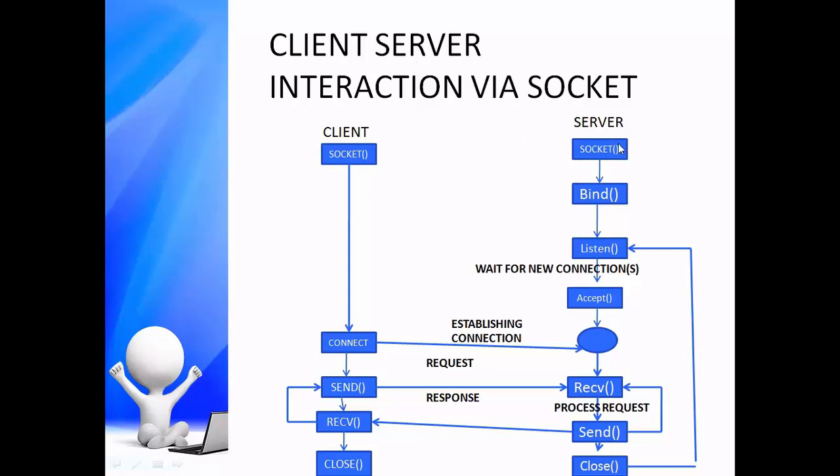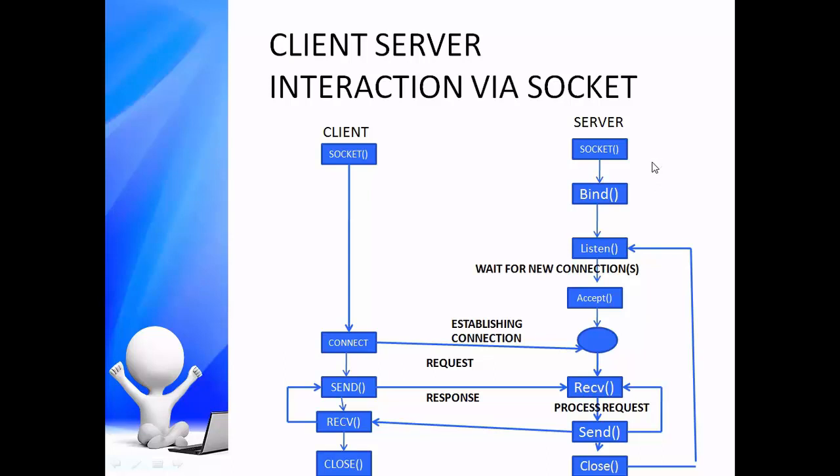So, let's see here. After creating a socket object, first let's see the server part. When we create a socket object, the server process binds that socket to a particular IP address and port. This is much like a telephone connection with an extension number.